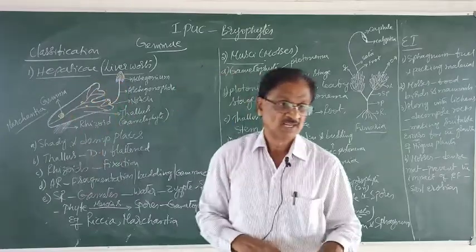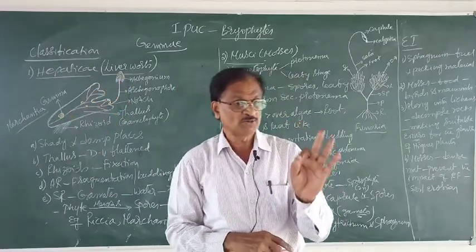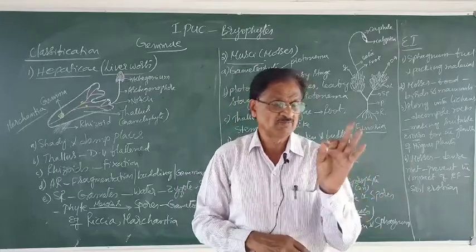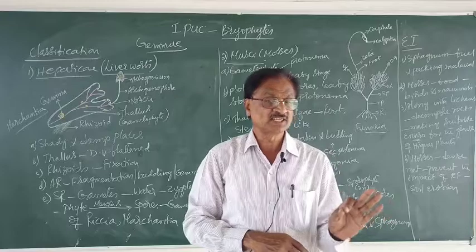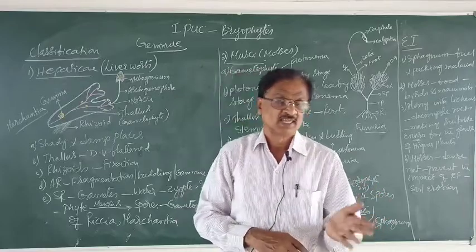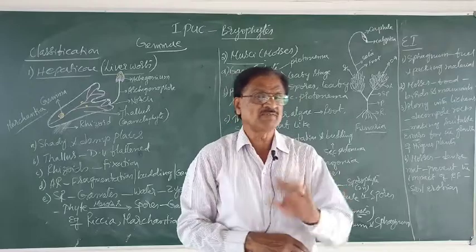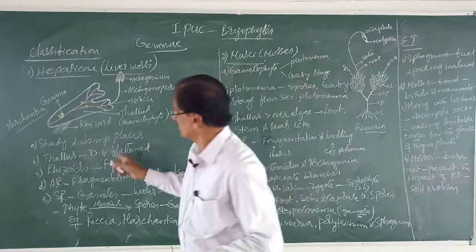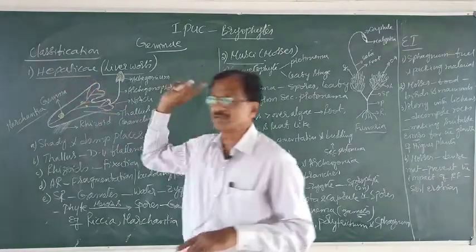Marchantia. Here I explained to you about an individual bryophyte by name Marchantia. The features I explained for it, with little modifications, are applicable universally to all the members of Hepaticae.